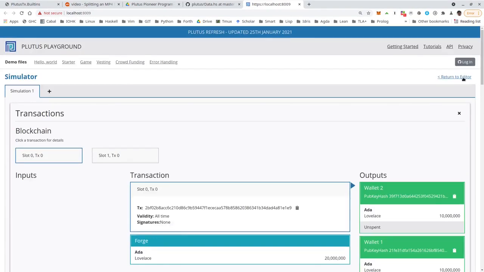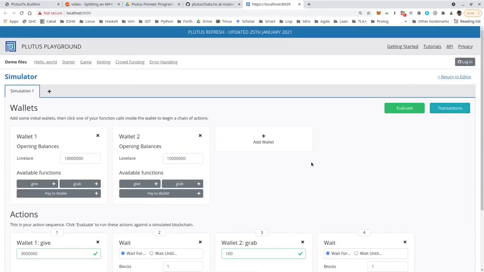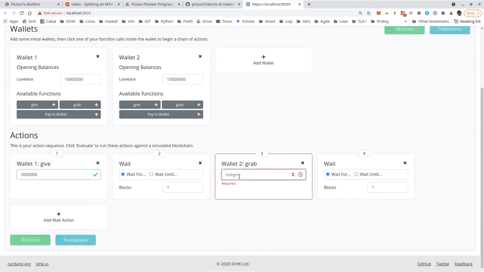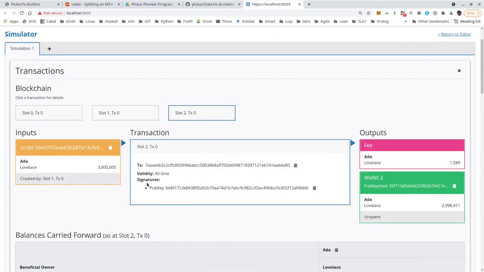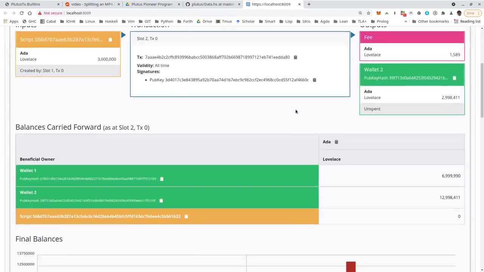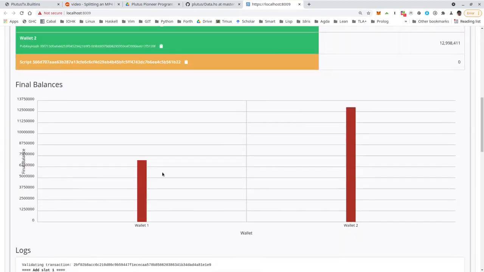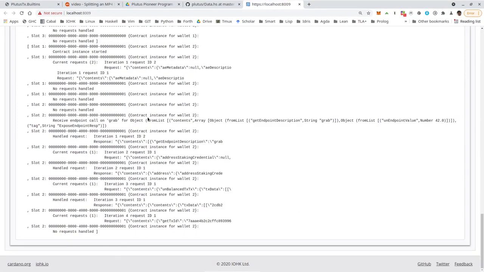Now let's go back and change the 100 to 42 and try it again. And now it seems to have succeeded. We see the third transaction. And indeed, wallet 2 is able to get 3 ADA minus fees. You also see this here in the diagram. Wallet 2 now has 13. And the error is gone. So that's the first example of a validator that actually looks at least at one of its arguments.